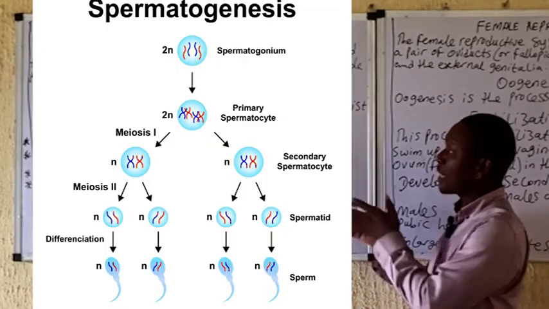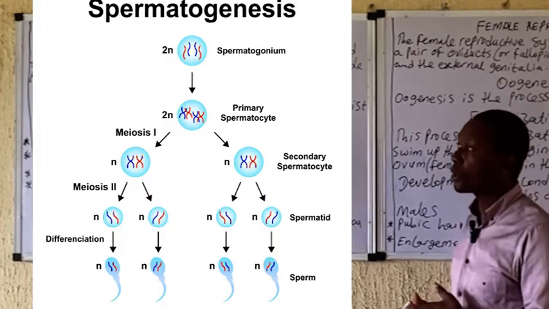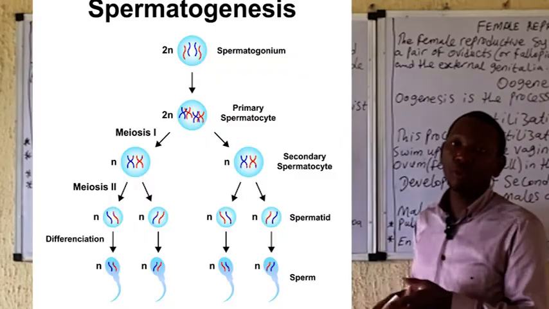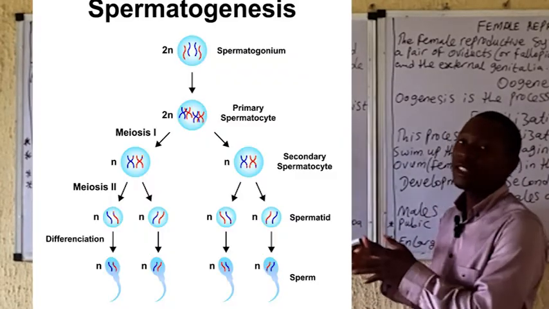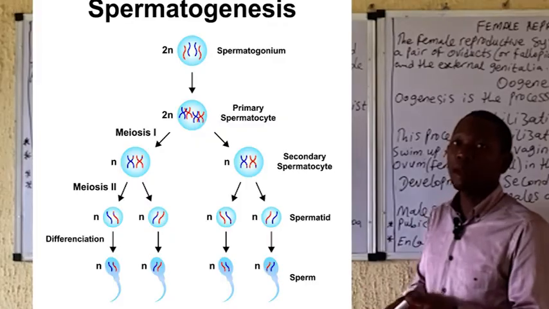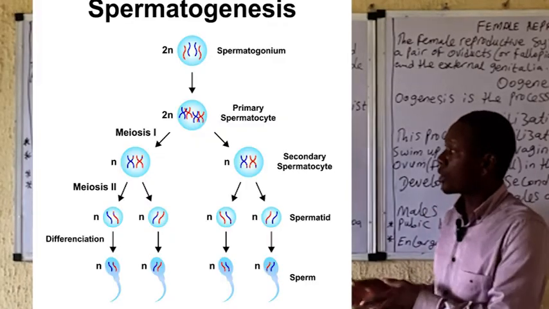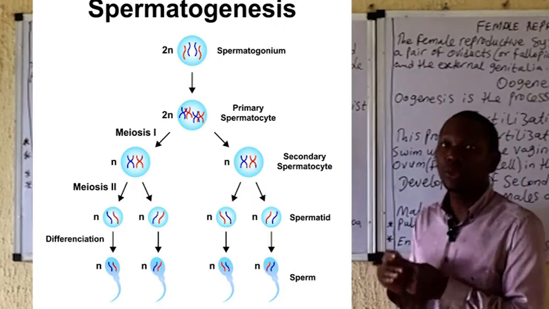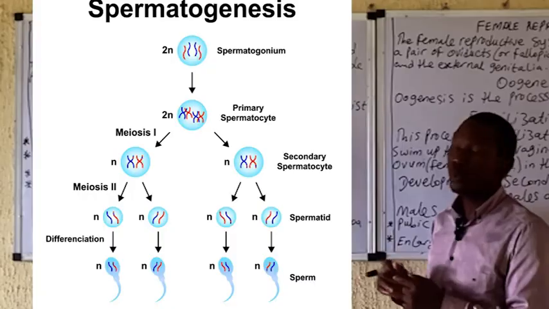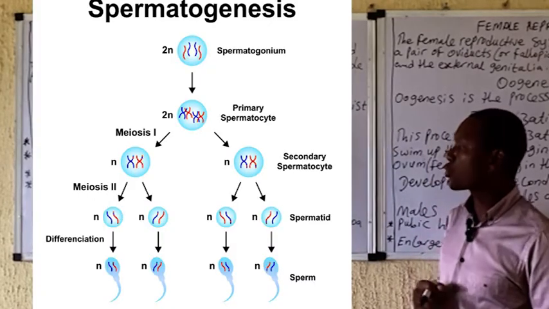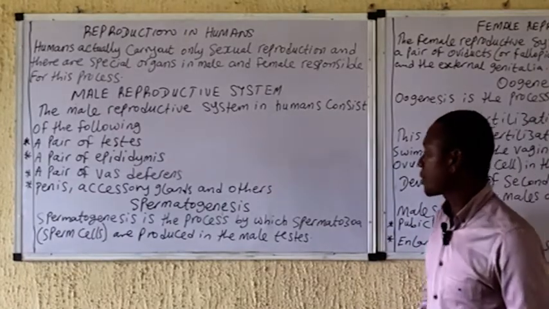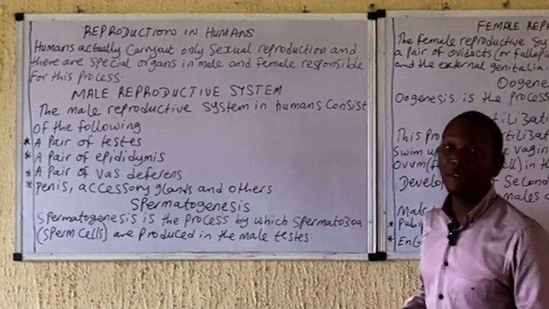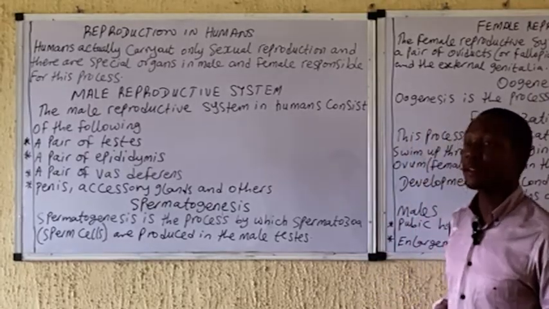The secondary spermatocyte, as you can see from the diagram being displayed on the board. Right? And the secondary spermatocyte undergoes meiosis 2 to form what? The spermatid. This spermatid eventually matures to form what? The spermatozoa, as we know it. The diagram is being displayed on the board. So you realize that one spermatogonia actually gives rise to 4 spermatozoa. Take note that this formation of spermatozoa occurs in the seminiferous tubules of the testis.